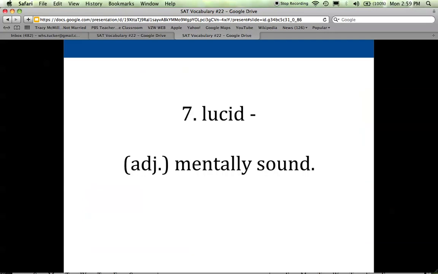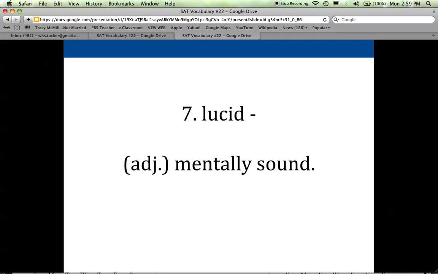Lucid is also a describing word, and it describes someone who is mentally sound. And not only mentally sound, but if you ask someone who is lucid a question, they're going to give you a very clear, understandable, intelligent, comprehensible explanation. If they're lucid, if they're mentally sound, if they're kind of with it, they're going to give you an explanation that makes sense.